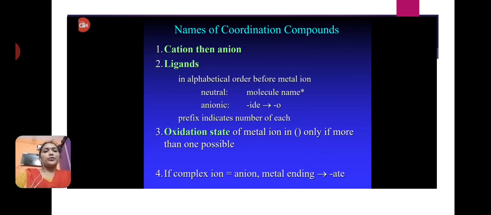The oxidation state of the metal ion goes in brackets only if more than one is possible. If there is only one, there is no need to write it. If the oxidation state can be more than one, we write it within the bracket as a Roman number. If the complex ion is an anion, the metal name ends with -ate.